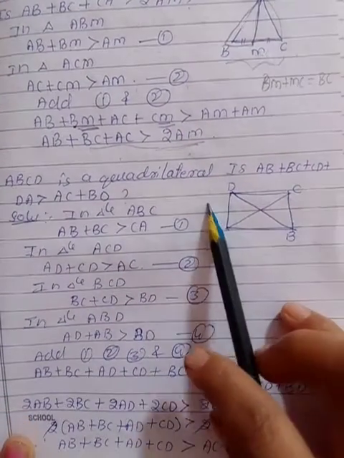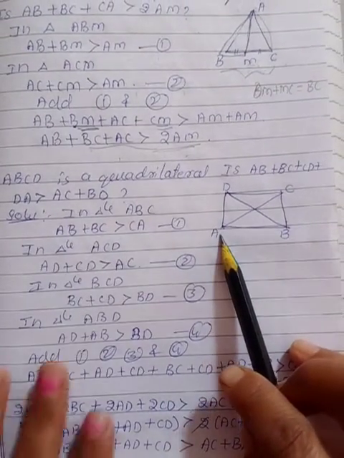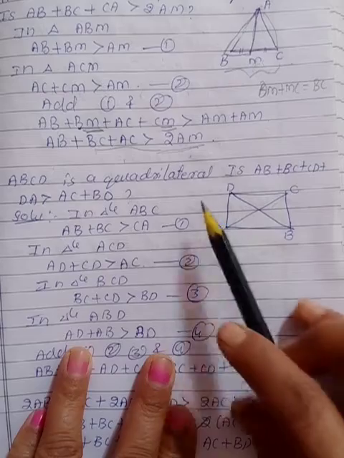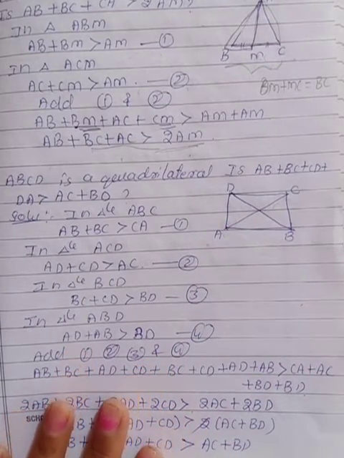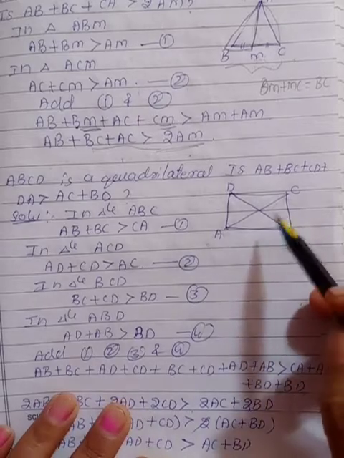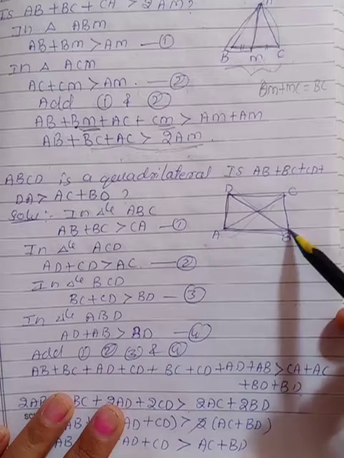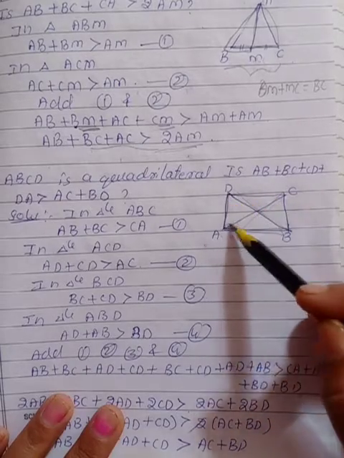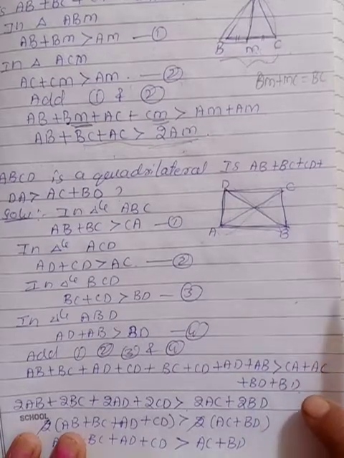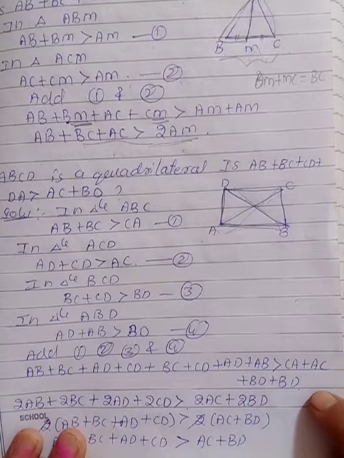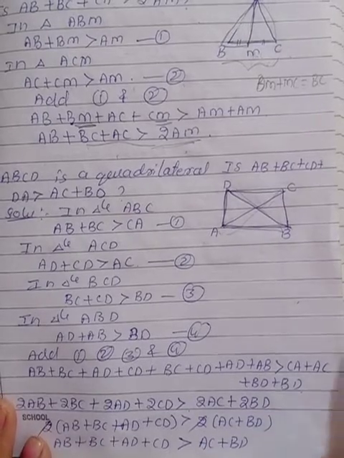ABCD is a quadrilateral. AB plus BC plus CD plus DA is greater than AC plus BD, the sum of the diagonals, they are asking. Now what you have to do here is consider four triangles. 1, 2, 3 and 4. Four triangles you have to consider, and you should apply the sides property, that is the sum of two sides should be greater than the third side. That concept you should apply.